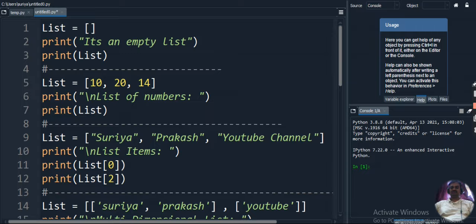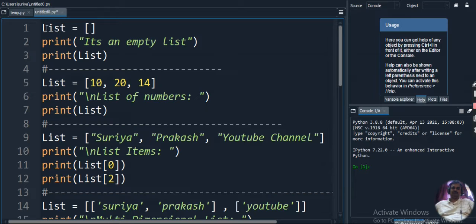So today we are going to see the list topic in Python. List is a very important topic. Here we are starting with an empty list and moving on to storing values in the list, storing string values, storing integer values, as well as using nested lists. All these topics we're going to cover in this lecture. I plan to make two different lectures for list because it's somewhat vast, so I plan to split it into list video 1 and list video 2, so that you can understand the different concepts in list. So let's see the first one.